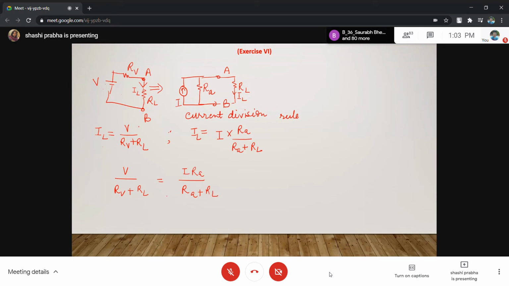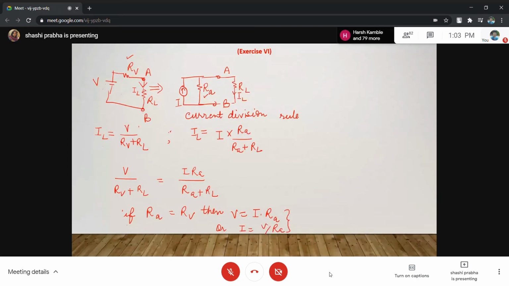Okay. If RA is equal to RV, we are saying if this resistance is equal to this resistance, the same resistance, if it is 5, this is also 5, then V is equal to I into RA, or I is equal to V upon RA.